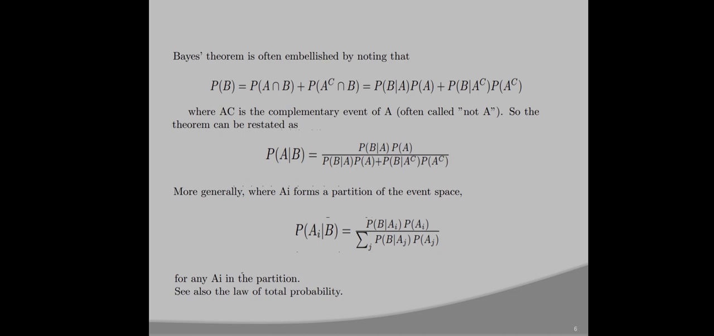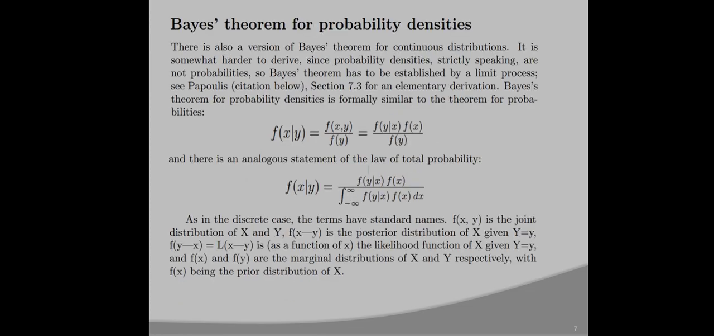Probability of A_i given B equals probability of B given A_i into probability of A_i, divided by the summation of probability of B given A_i into probability of A_i, for any A_i in the partition. See also the law of total probability.